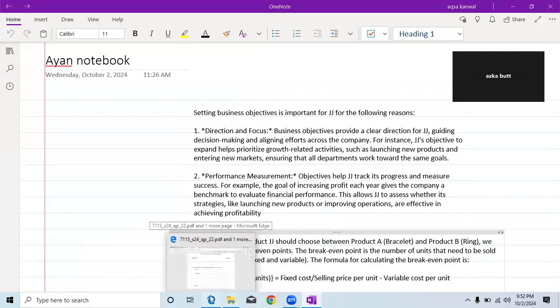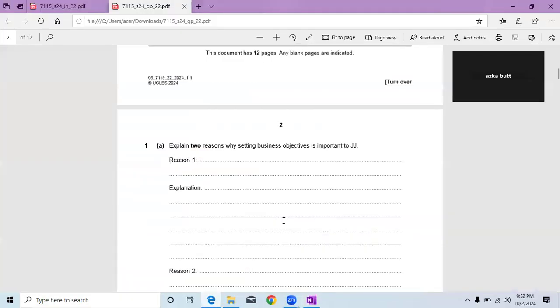Our first question is: explain two reasons why setting business objectives is important to JJ. First you have to write reason one and reason two, and this will be your knowledge marks. After that, you will write application plus analysis, which will give you the other marks. So 4 marks for this and 4 marks for this, total 8 marks to complete this question.